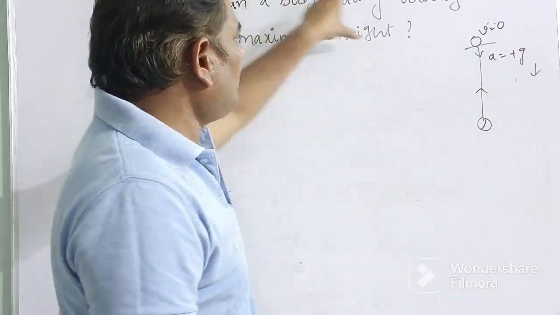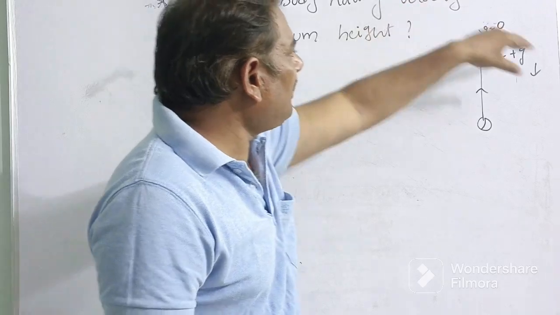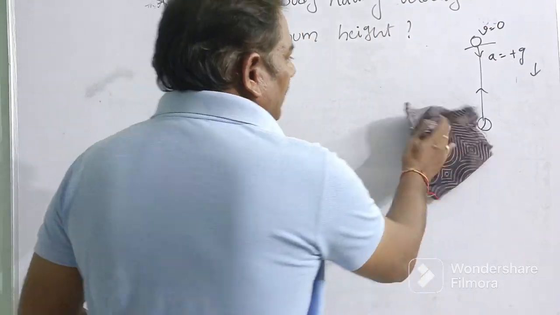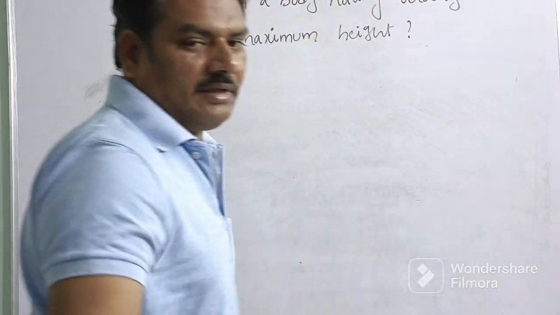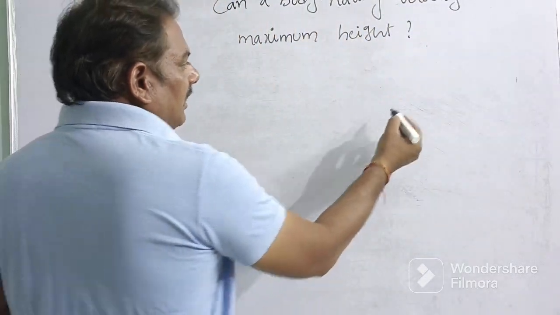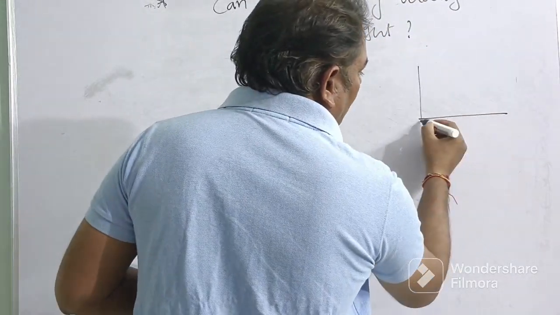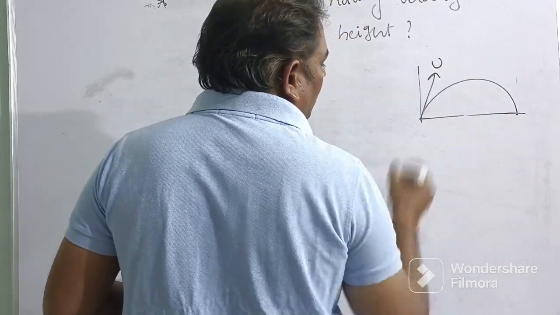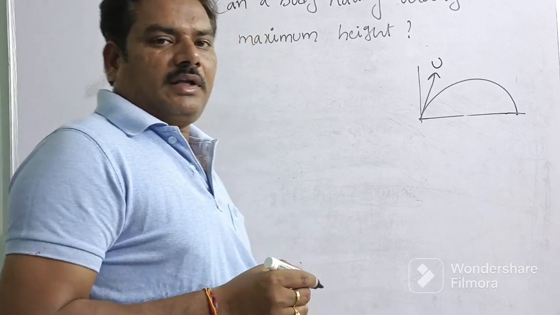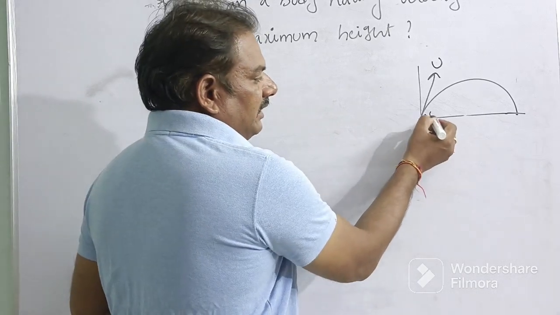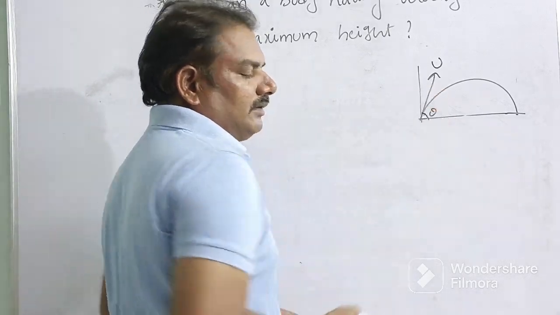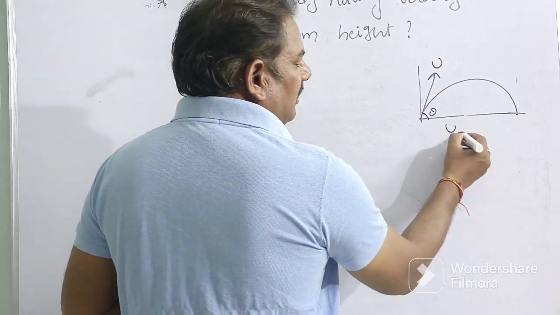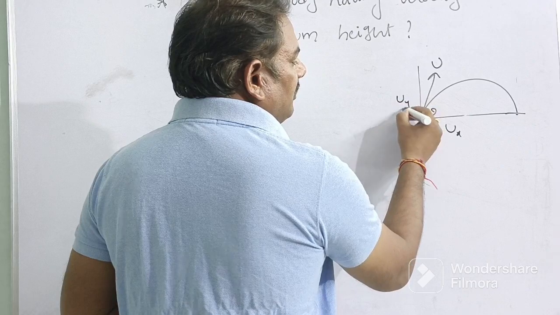But here my question is, can a body have velocity at maximum height? Yes. In the case of a projectile. What is a projectile? If a body is projected upward and it makes an angle theta with the horizontal, u is resolved into two components, ux and uy.